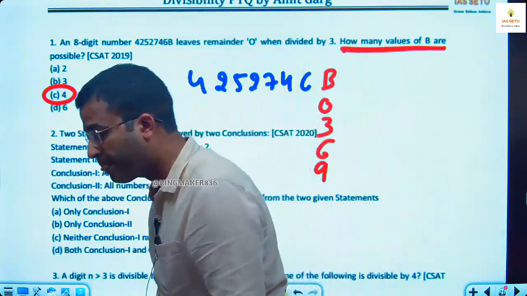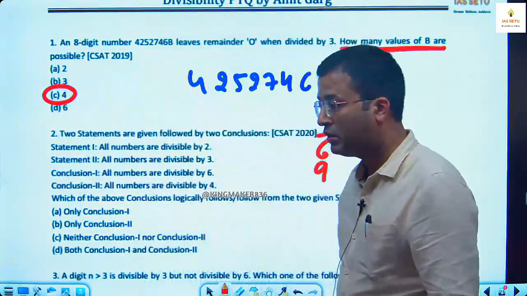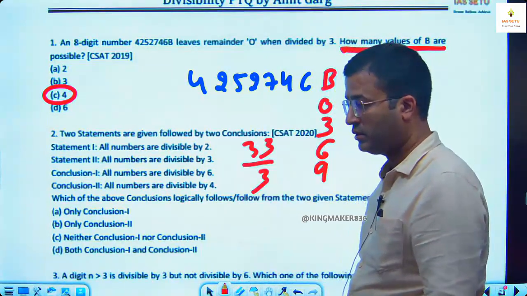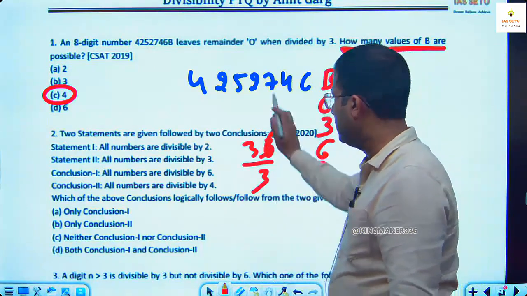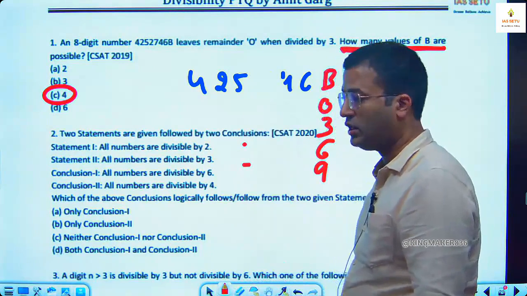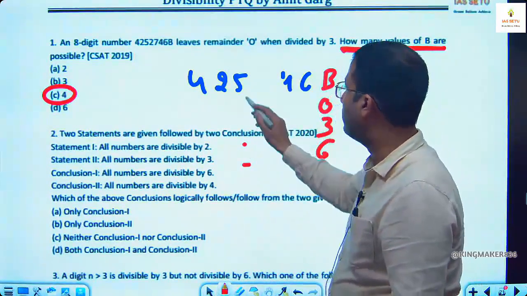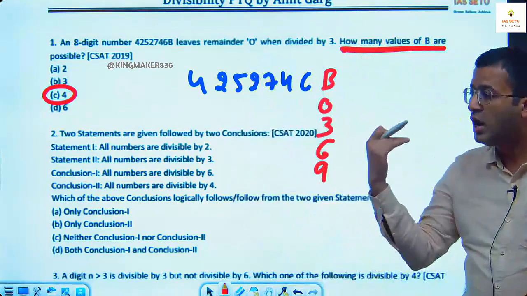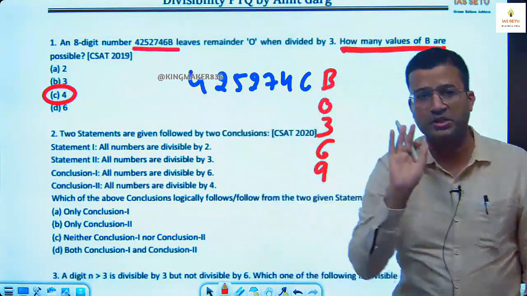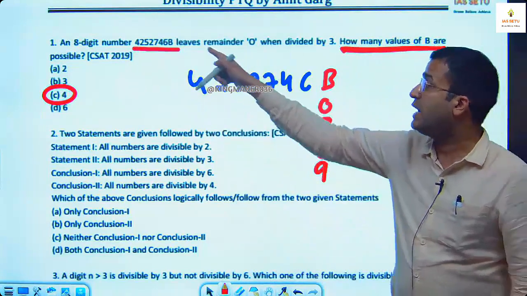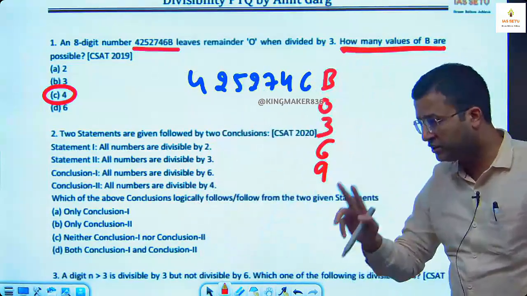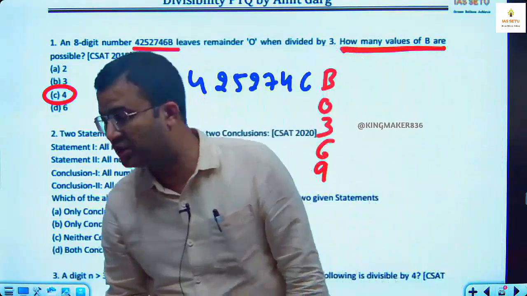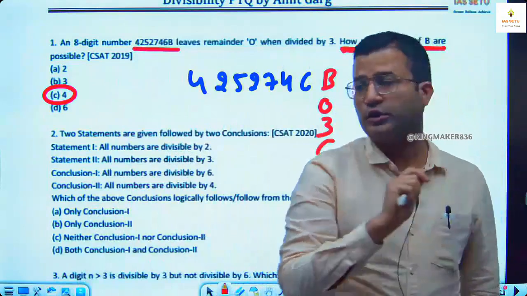हाँ जी. 33, 3 से डिवाइड नहीं होता. 36, 3 से डिवाइड नहीं होता है. 39, 3 से डिवाइड नहीं होता है. होता है. आप B के प्लेस पे you can try one thing. At place of B you put 0. I guarantee this entire number is divisible by 3 क्योंकि total 30 बनेगा. At place of B you put 3. Your total will be 33 which is divisible by 3. At place of B you put 6, then also it is divisible by 3. At place of B you put 9, then also it is divisible by 3.